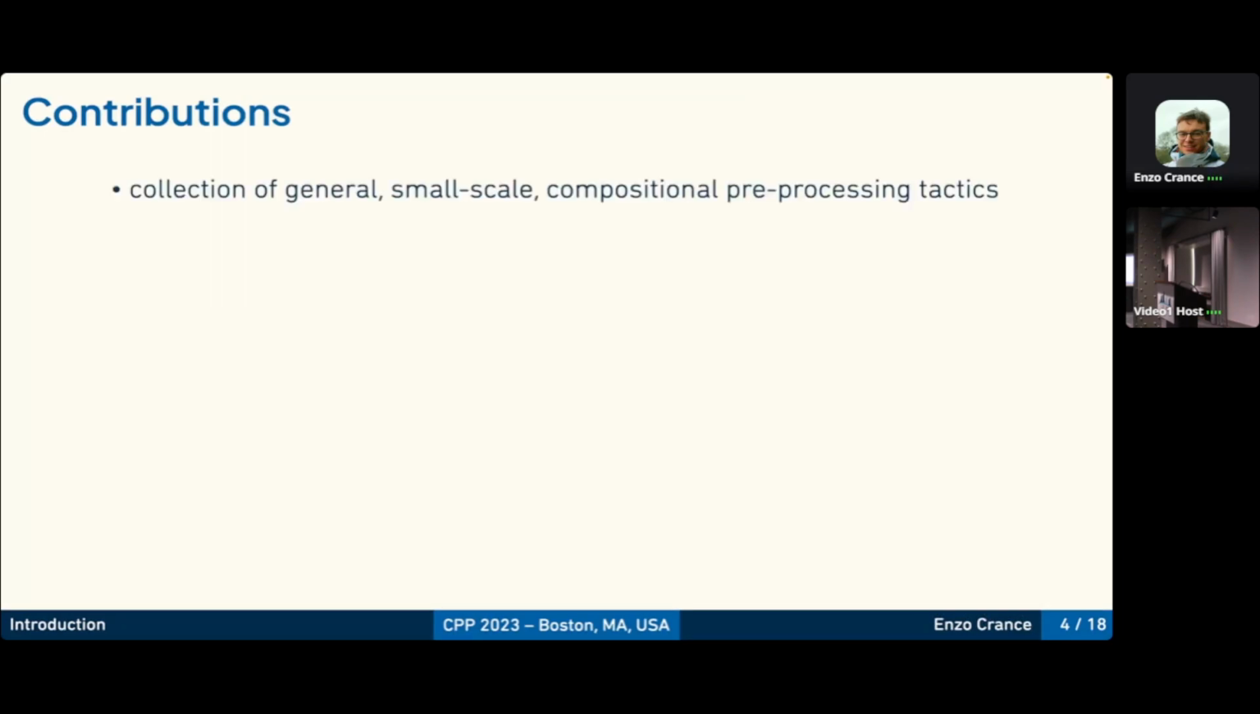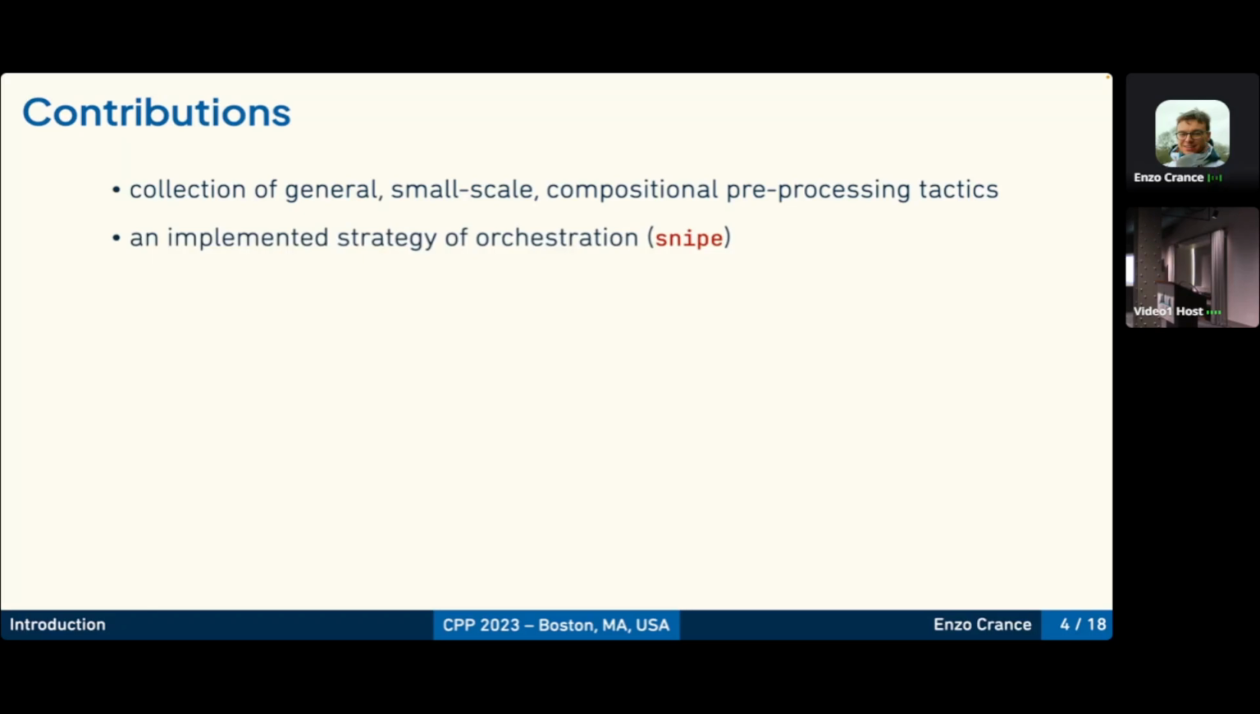So here are our contributions. We have built a collection of general, small-scale and compositional preprocessing tactics. By general, I mean agnostic with respect to the backend. Small-scale means that each tactic is a specific transformation, and by compositional, I mean the flexibility I was talking about in the last slide. So to showcase our contributions, we can take an example.